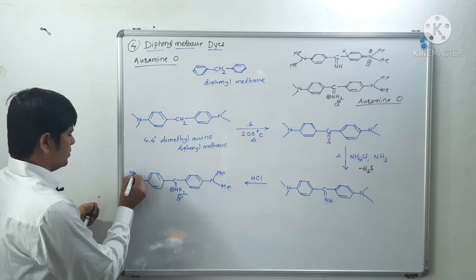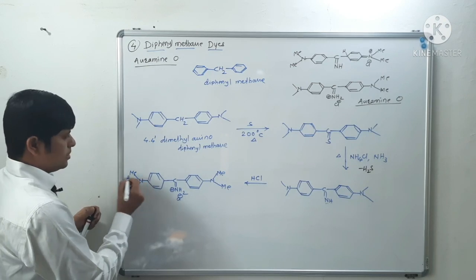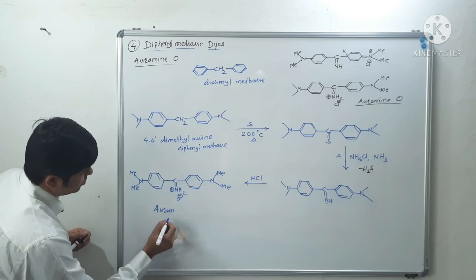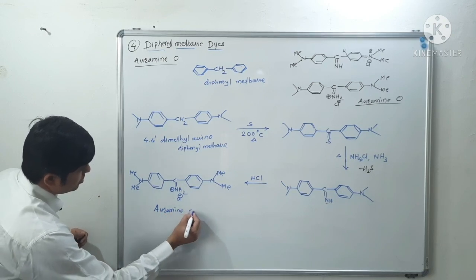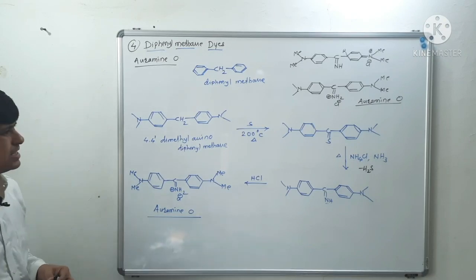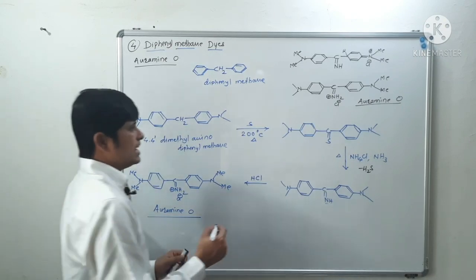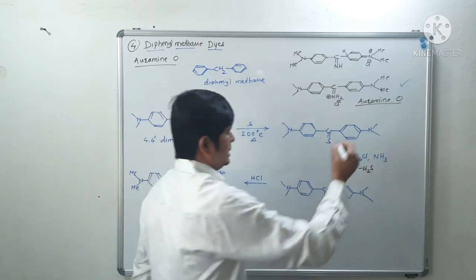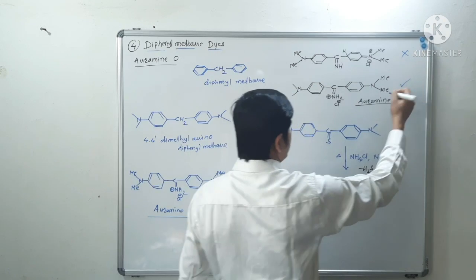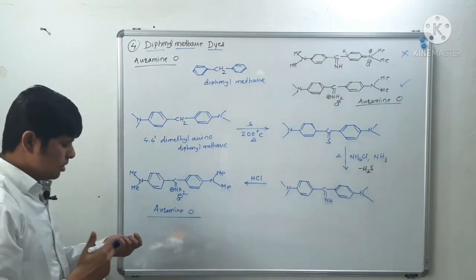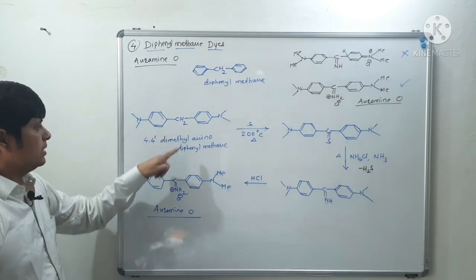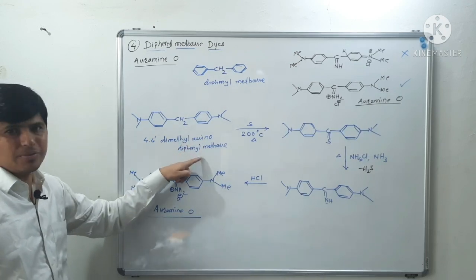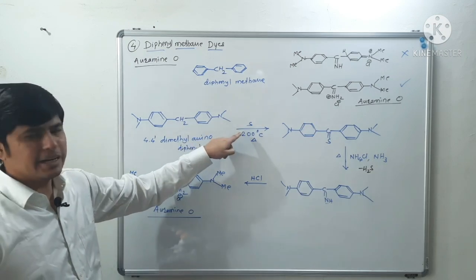So this is what? Auramine O. This is the synthesis of auramine O. So we can say this is the correct structure for auramine O. Okay, don't go with the earlier structure. This is the correct structure of auramine O. So how is auramine O synthesized? We have to start synthesis from 4,4'-dimethyl amino diphenyl methane.